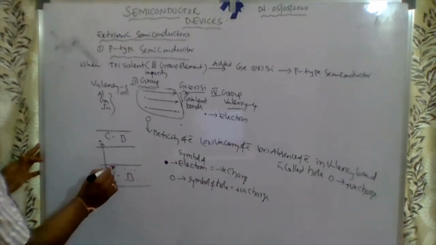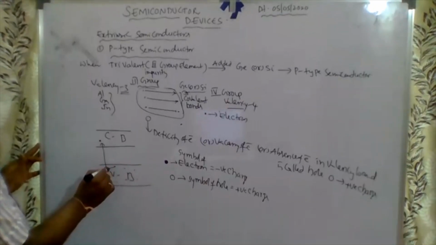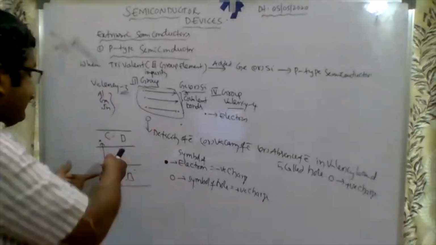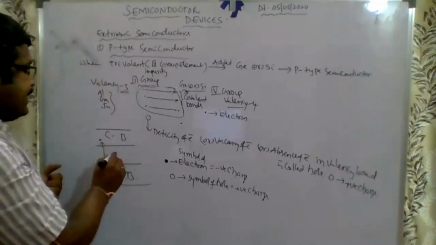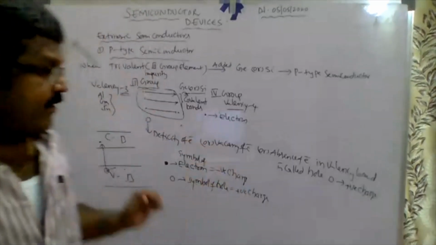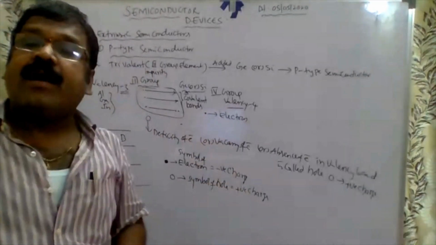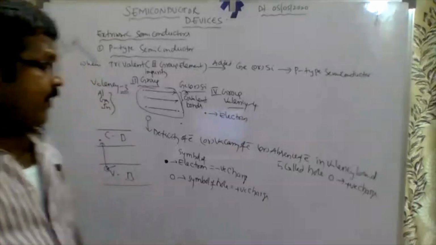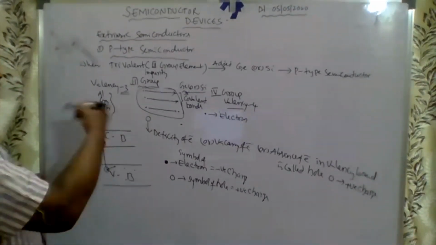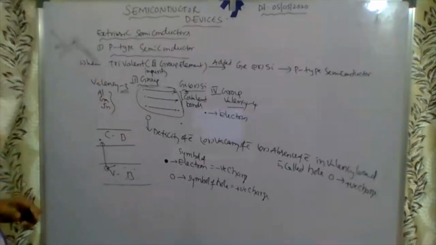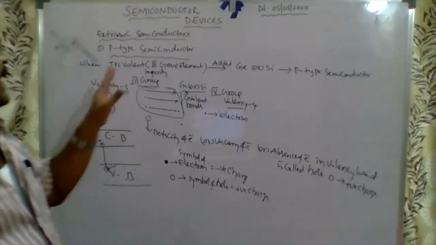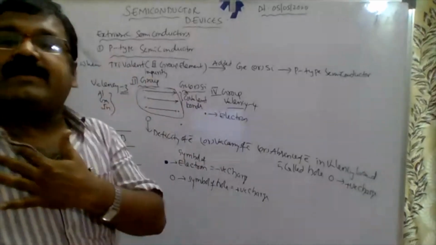Why is it taken as positive charge? See, the electron next to the hole will be attracted and jump from the valence band to the conduction band. That's why the hole is taken as positive charge. See, holes are available in the valence band and electrons are available in the conduction band. Understood? So this is the explanation of the p-type semiconductor.